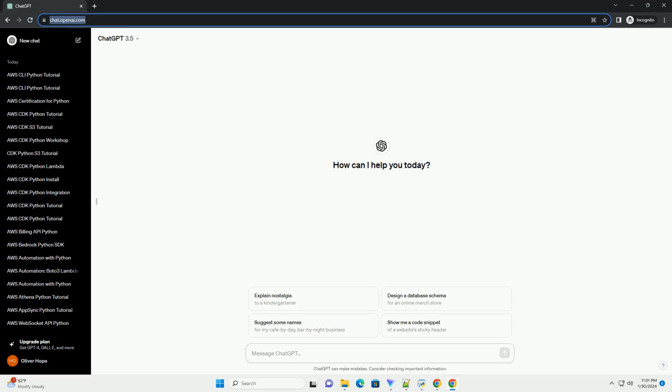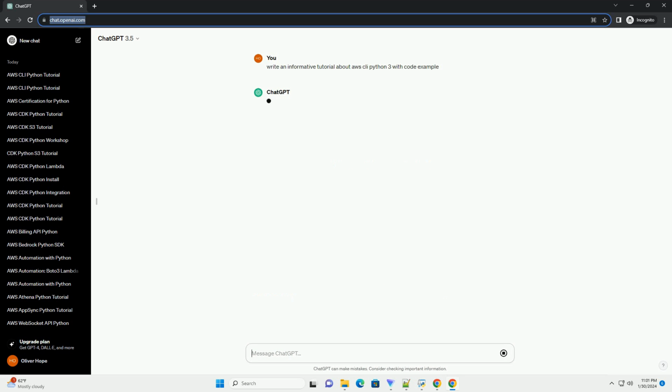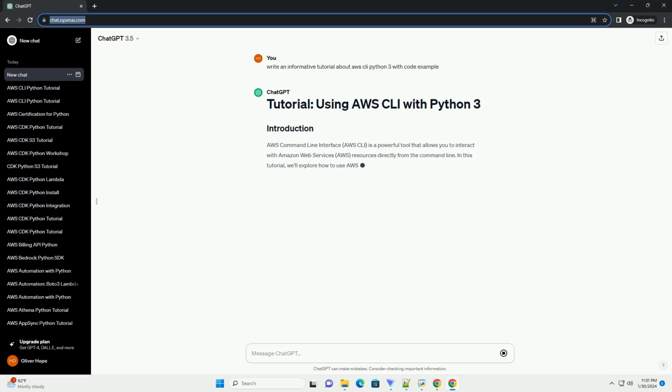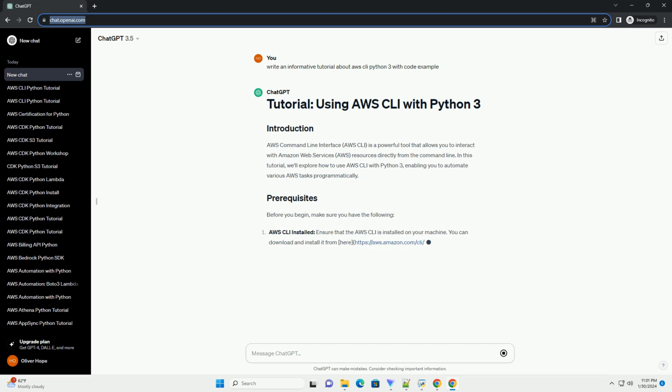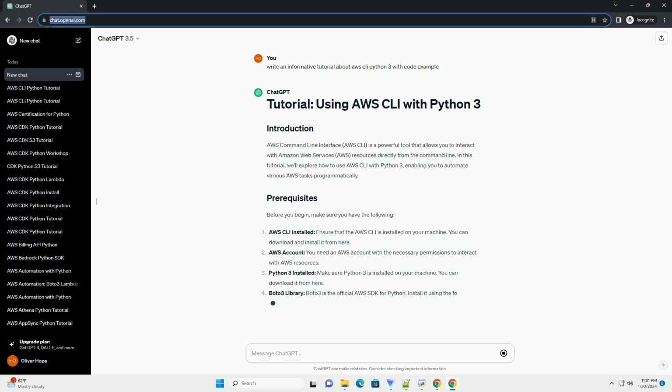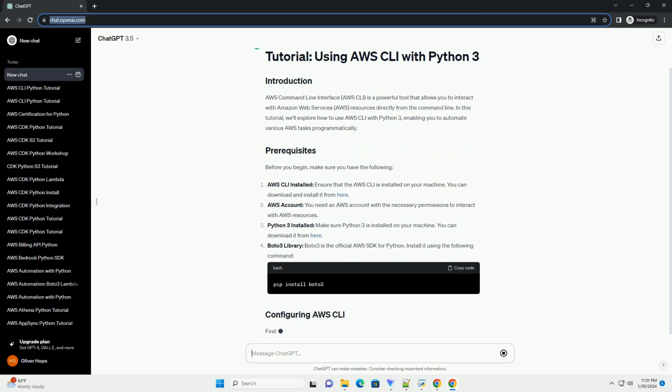Amazon Web Services, AWS, provides a powerful command line interface, CLI, that allows users to interact with various AWS services directly from the command line. In this tutorial, we will explore how to use the AWS CLI with Python 3 to automate tasks and manage AWS resources programmatically. Before you begin, make sure you have the following prerequisites.